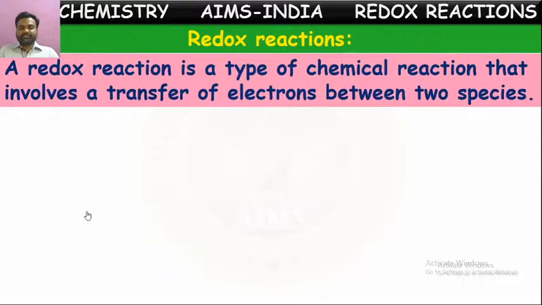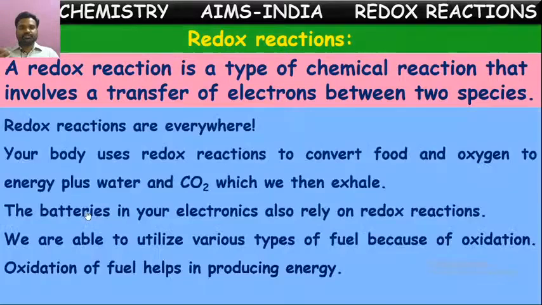Redox reactions are everywhere, not only the reactions which we conduct in the laboratory. In our daily life also, we come across so many types of redox reactions. Our body uses redox reactions to convert food and oxygen to energy plus water and carbon dioxide, which we then exhale, isn't it?